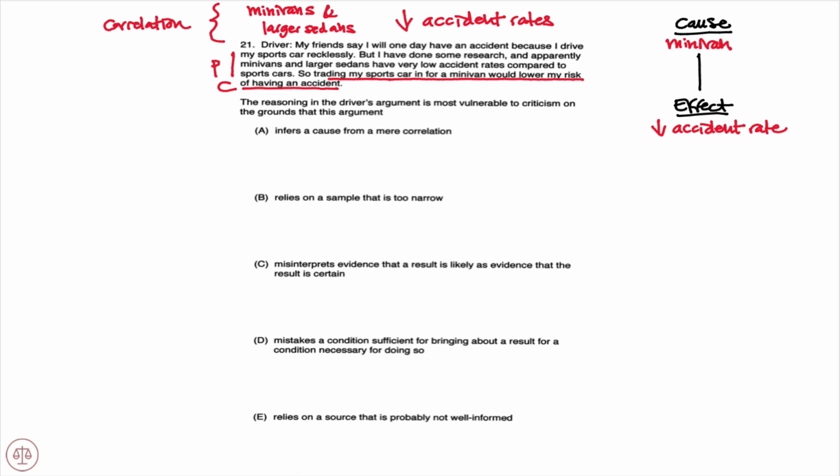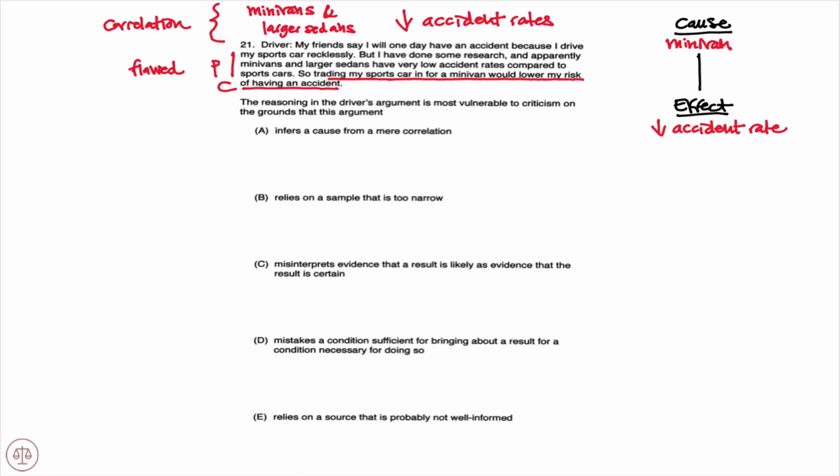And clearly this is flawed logic, because obviously if he still drives like Speed Racer and thinks he's Mario Andretti, he's still going to get into an accident, right? So here he takes a correlation that minivans have lower accident rates, turns it into a cause and effect argument by saying in his conclusion that trading his sports car in for a minivan would lower his risk of having an accident. Clearly this is a flawed argument.